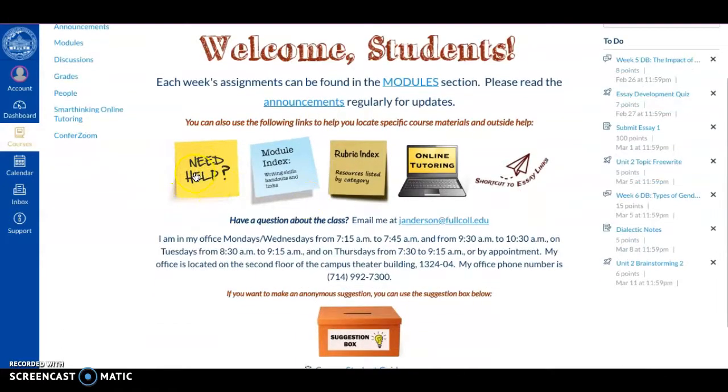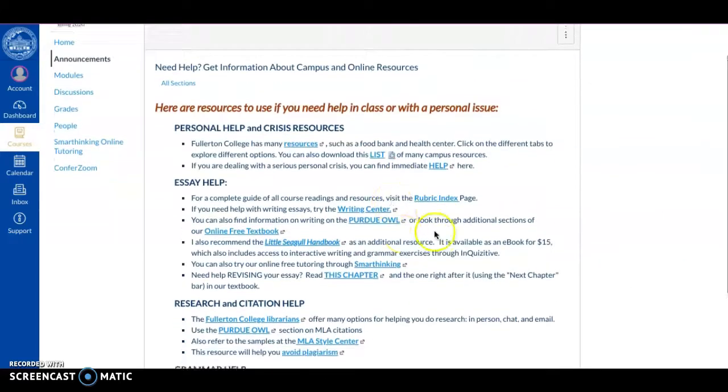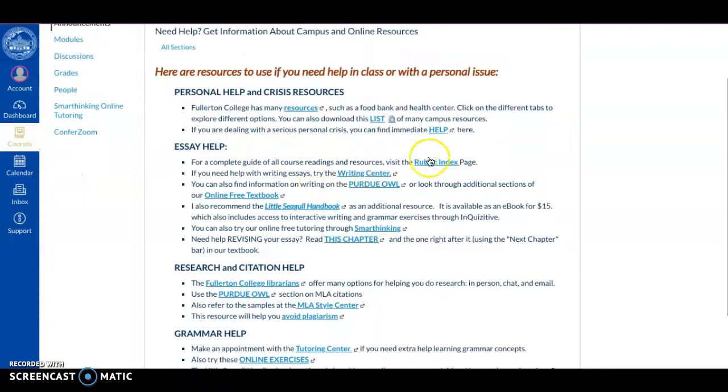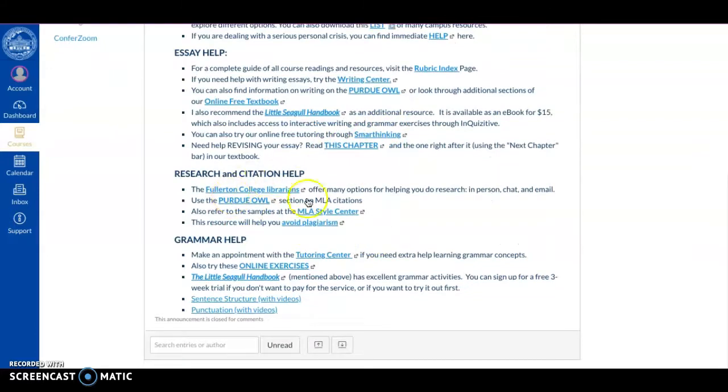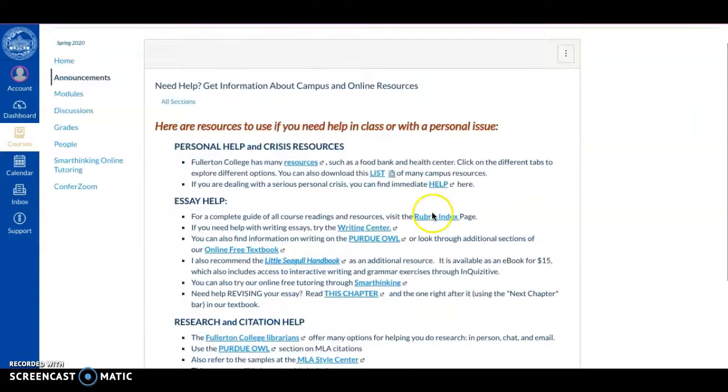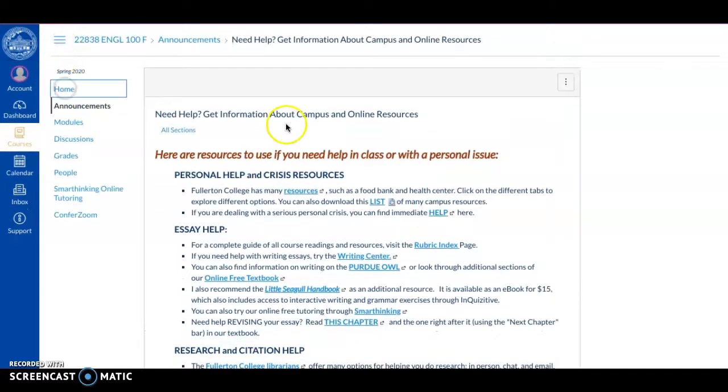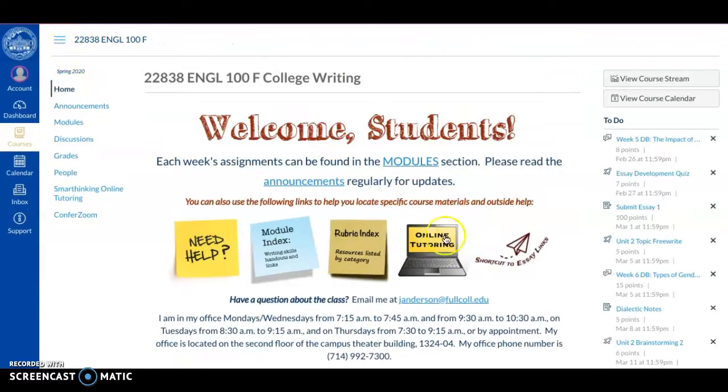And the Need Help button, if you click on the Need Help button, it will take you to some resources. So Essay Help, the Writing Center, Purdue OWL for the Works Cited page, Smart Thinking online tutoring, as well as some research and citation and grammar help. Back to our home page. One last thing. I put a direct link to online tutoring here. You could also find it right here, Smart Thinking Online Tutoring.